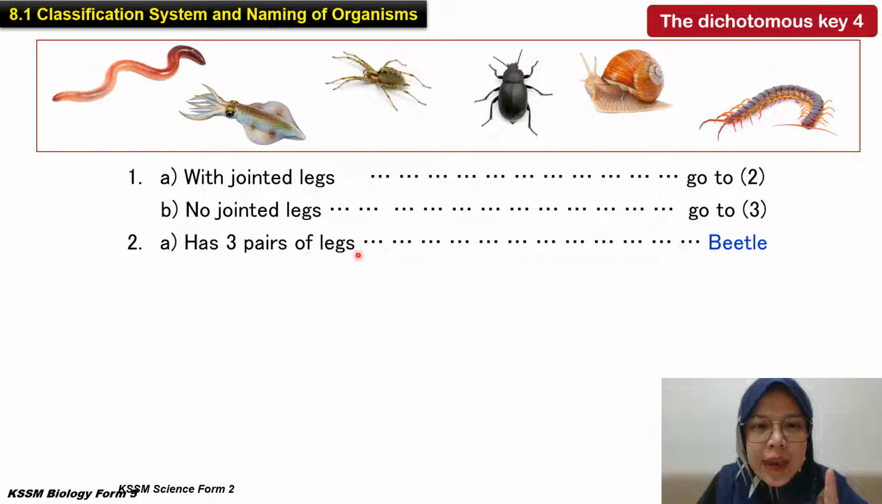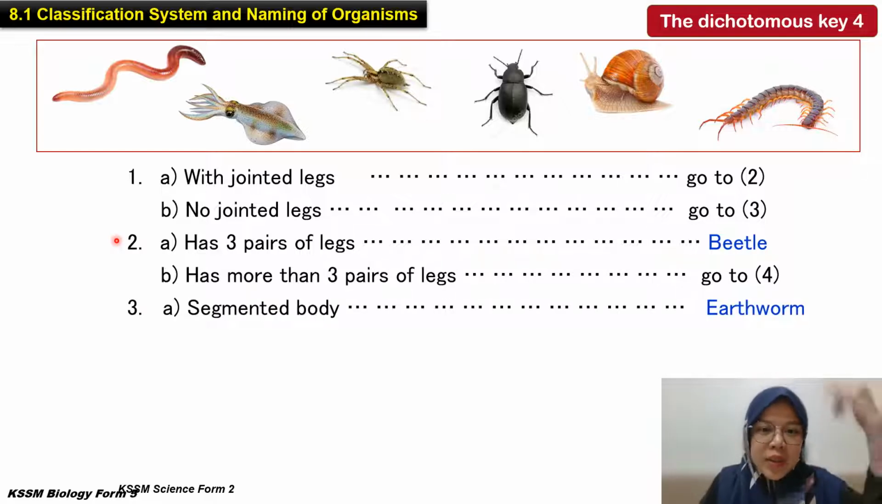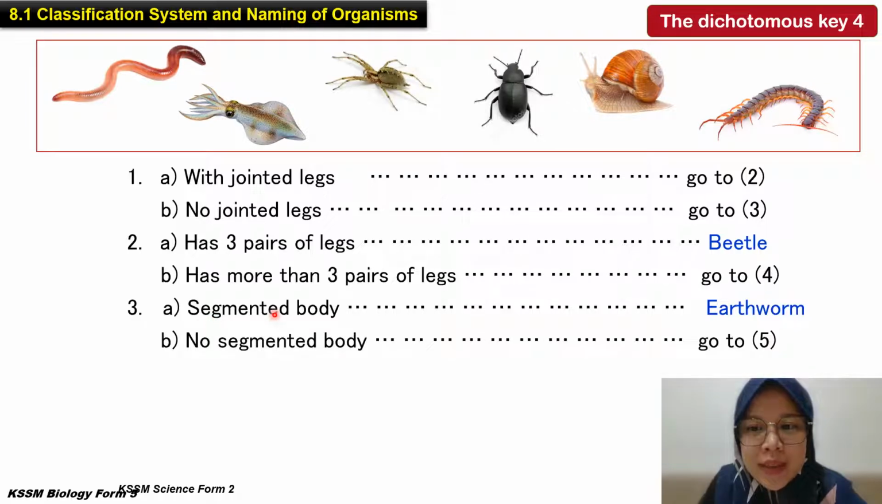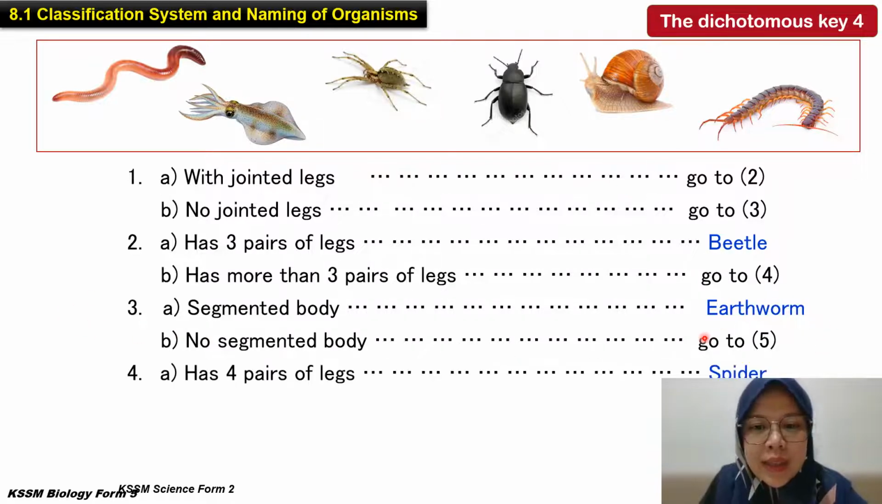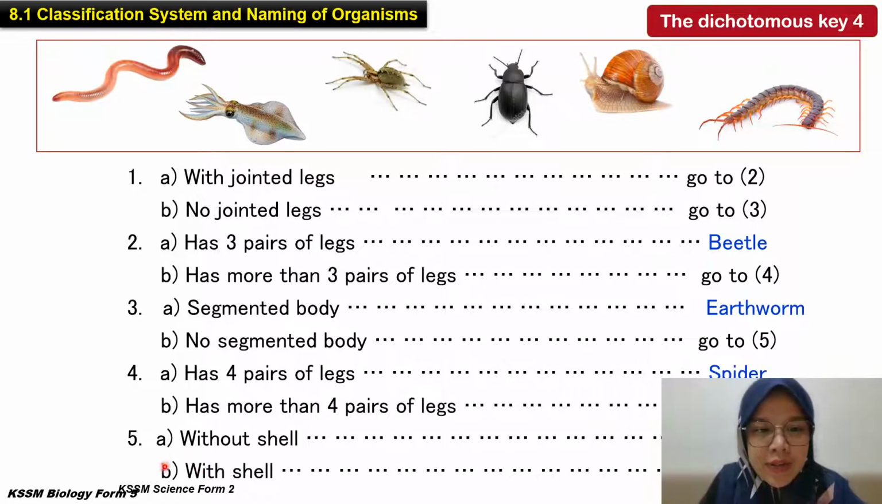Has 3 pairs of legs. It has no legs at all, right? So it says no joint leg, go to number 3. Number 2 no longer needs to be read, jump straight to number 3. Does it have a segmented body or no segmented body? It has no segmented body, so go to number 5. When we go to number 5, do we need to read number 4? No. So number 5, B. With shell? Yes. It is a snail.